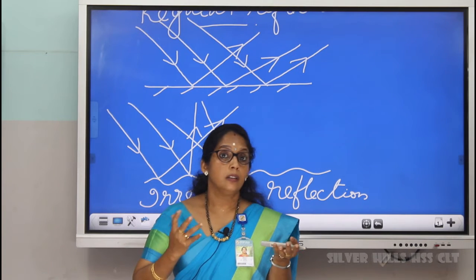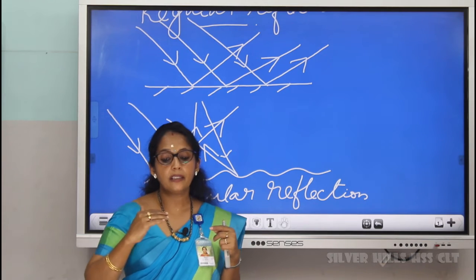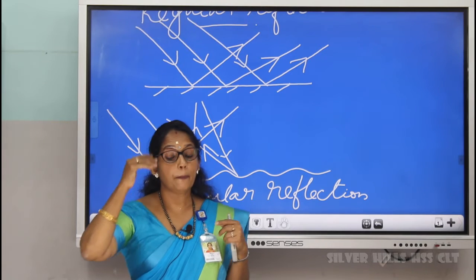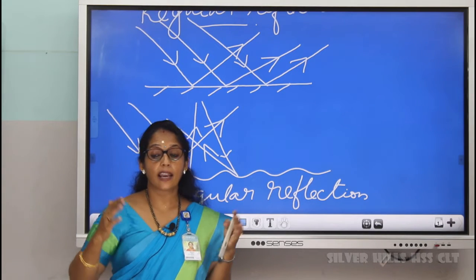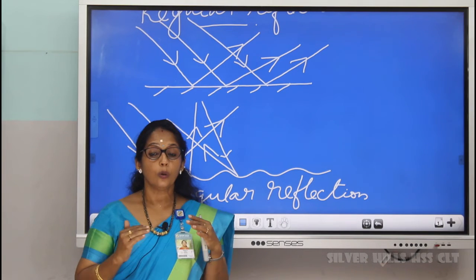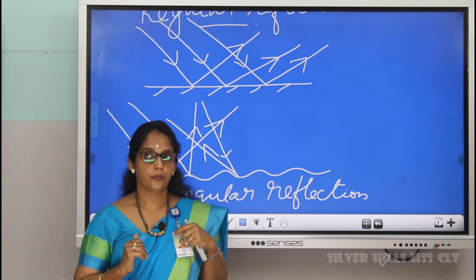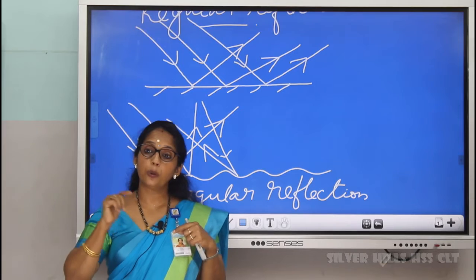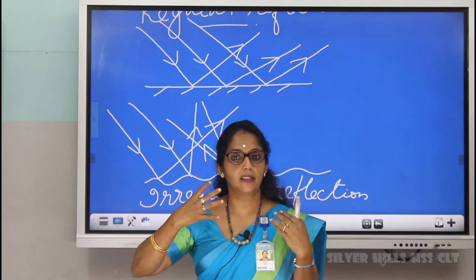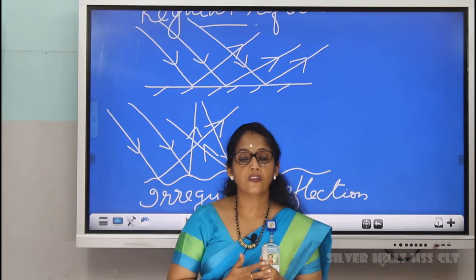Then what happens? Near the retina there are optic nerves. These optic nerves carry this image to the brain, and the brain interprets the image and we see the image of the object properly. So, light is essential to see any object. And we are seeing an object due to reflection of light. Then just think, see, light is falling on your face. Can you see your face? Without any object, can you see your face?